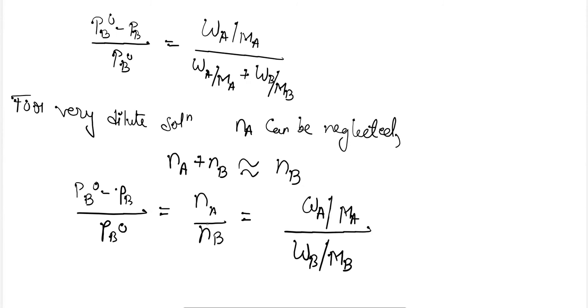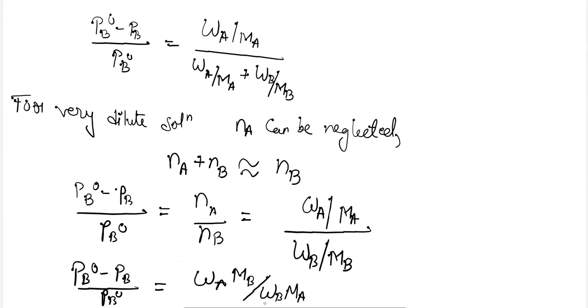So if we want to calculate the molar mass of the solute here, let me write this equation more properly. PB naught minus PB divided by PB naught is equal to WA MB divided by WB MA. And we have to calculate here MA.